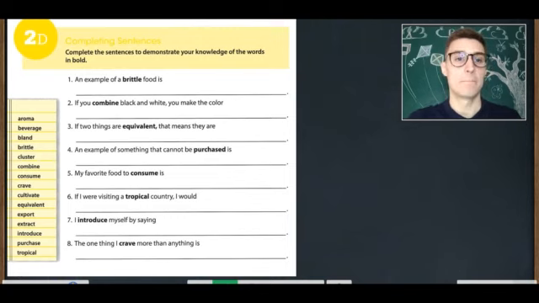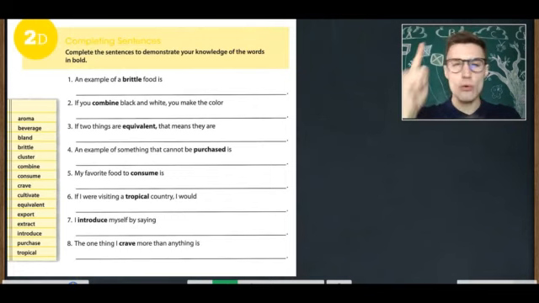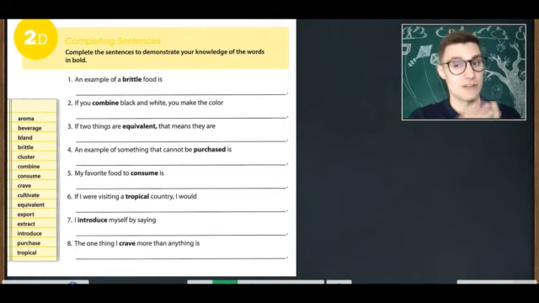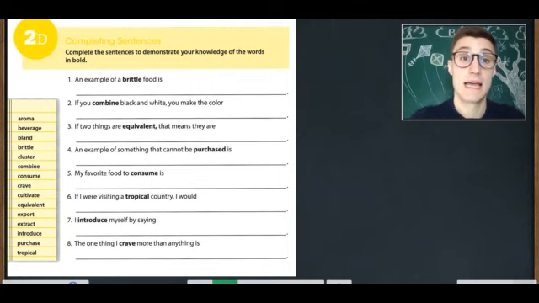2D. Completing sentences. Complete the sentences to demonstrate your knowledge of the words in bold. The words in bold are the words with thicker letters. Number 1. An example of a brittle food is... Write your own sentence.